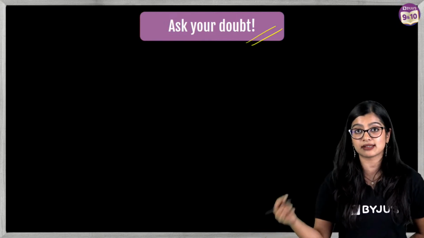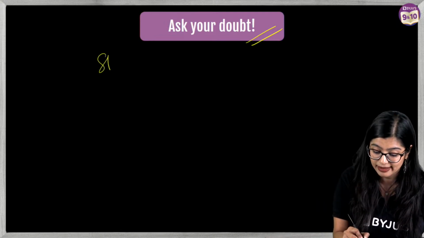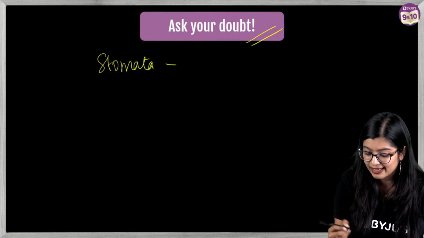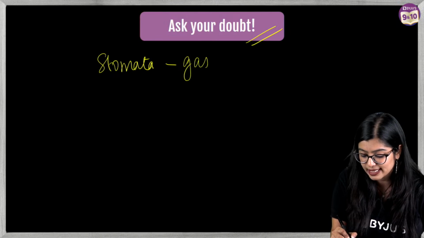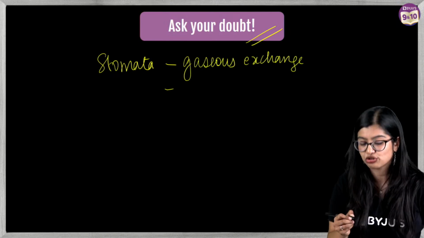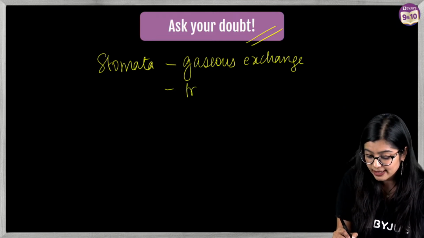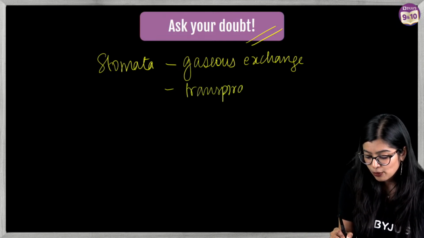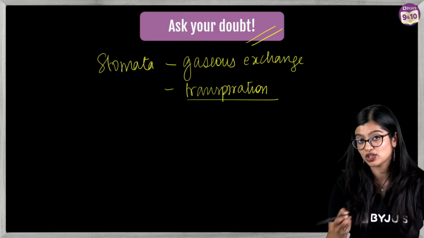There are certain plants, because the stomata don't just carry out the function of gaseous exchange. They carry out another very important function which we will discuss later on, that is transpiration. We will be learning more about it when we cover transportation.